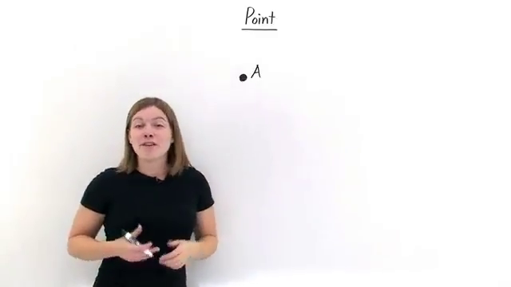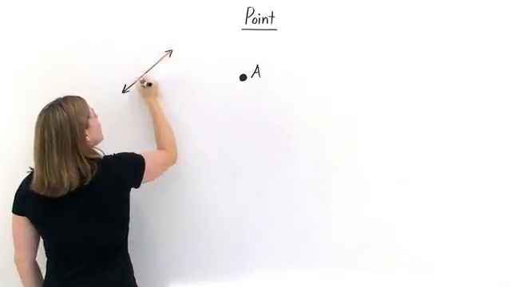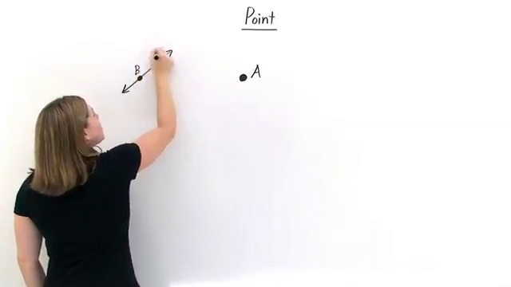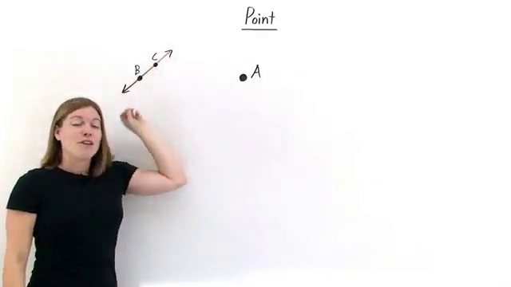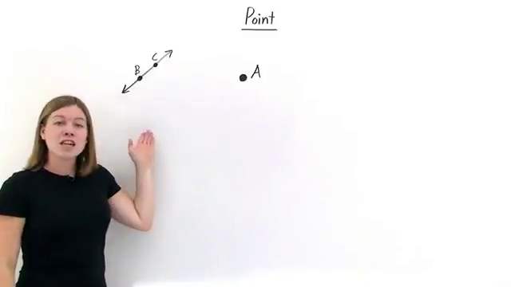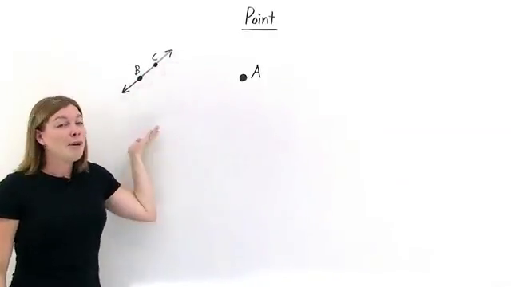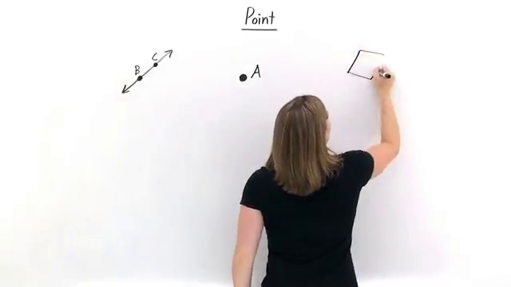Now points can be found in a bunch of different locations. Take this line for instance. It has points on it. Looking at a couple of these points, we have point B and point C. Now the exact location in space of each of these points is along this line. Now points are not just confined to lines. They can be found almost anywhere.